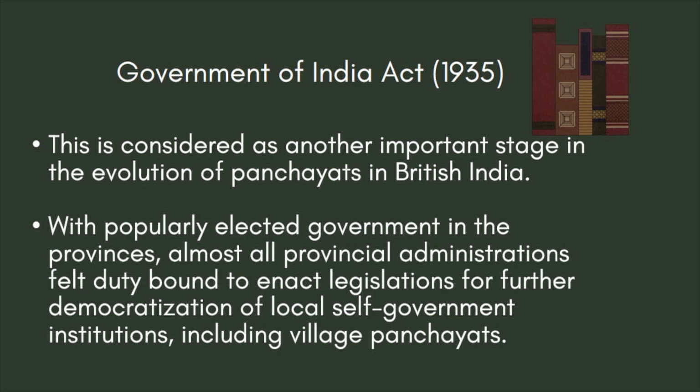With popularly elected government in the provinces, almost all the provincial administrations felt duty bound to enact legislation for further democratization of local self-government institutions, including village panchayats.